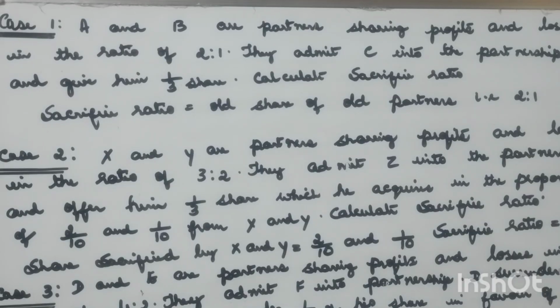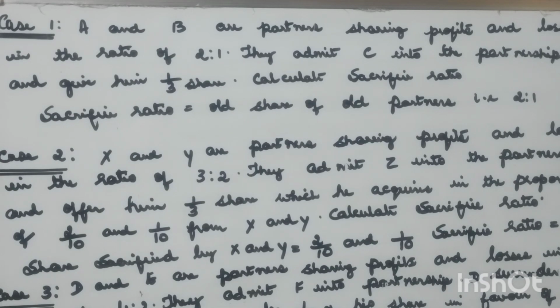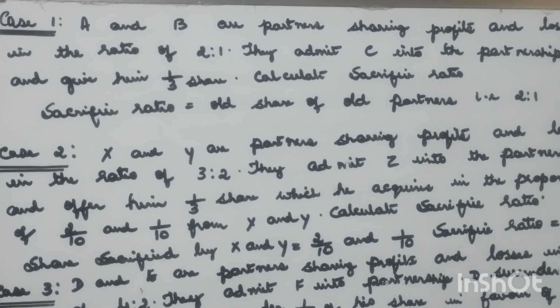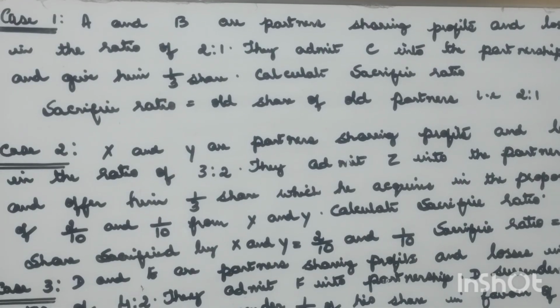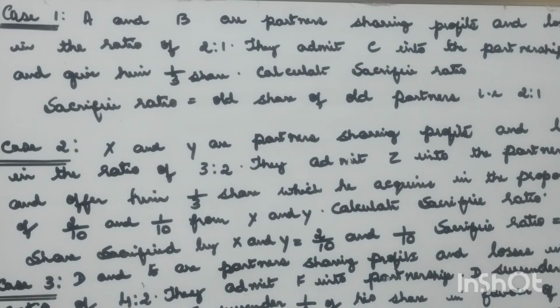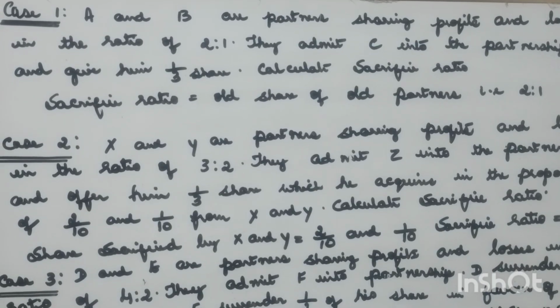Reconstitution of partnership firm takes place in any of the following cases: admission of a new partner, change in the profit sharing ratio among existing partners, retirement of an existing partner, death of a partner. A newly admitted partner acquires two main rights. He acquires rights over the profits of the firm. He acquires rights over the assets of the firm.